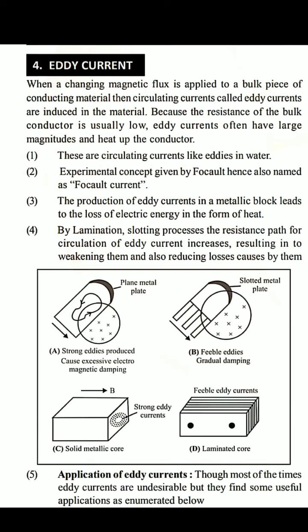So it is also sometimes called Foucault current. Eddy currents are the currents induced in a solid metallic mass when the magnetic flux linked with them changes.